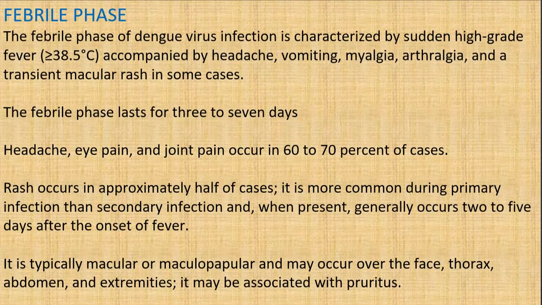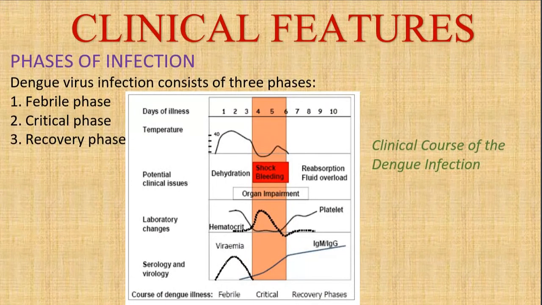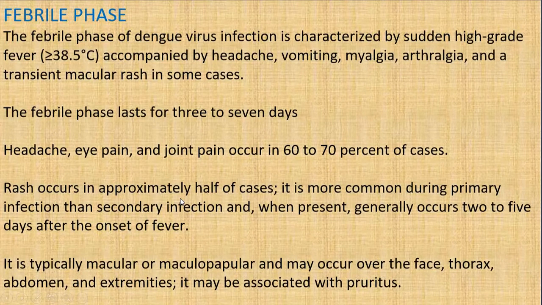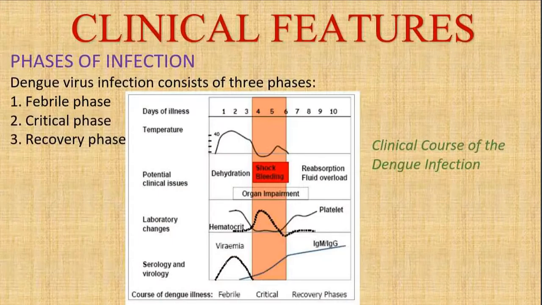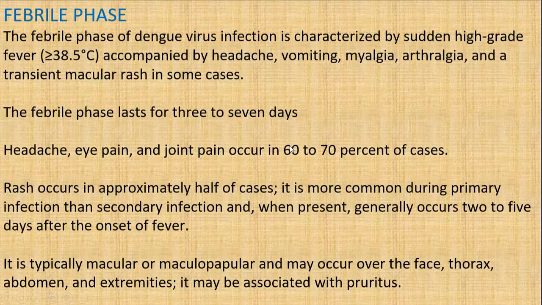So as we are speaking, there are three phases: febrile phase, critical phase, and the recovery phase. The febrile phase of the virus infection is characterized by sudden high-grade temperature accompanied by headache, vomiting, myalgia, arthralgias, and transient macular rash. I will show you again. See here, the temperature is suddenly raised up to 40, so it could be anything more than 38.5 degrees Celsius. And this febrile phase lasts for 3 to 7 days.